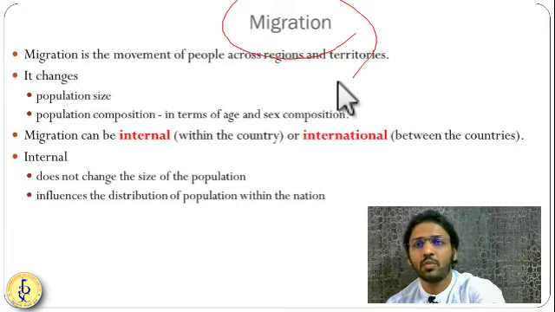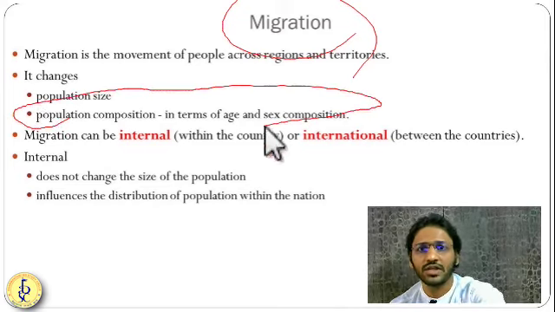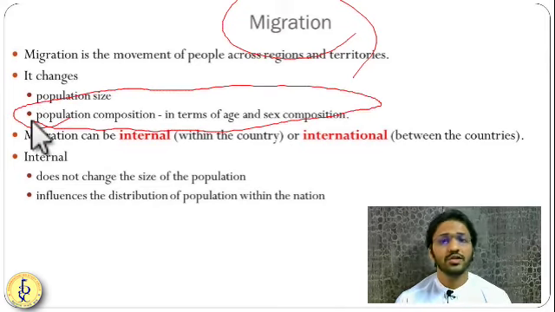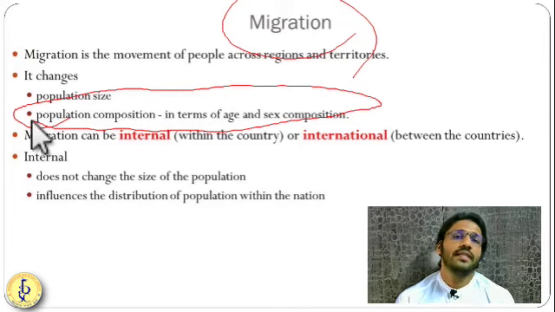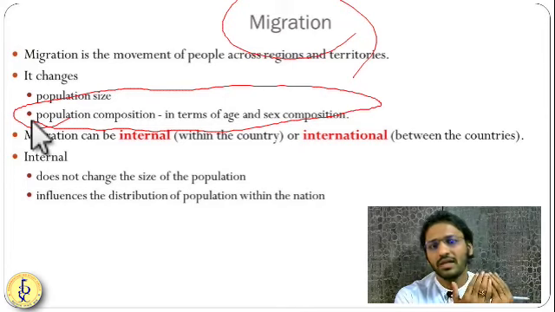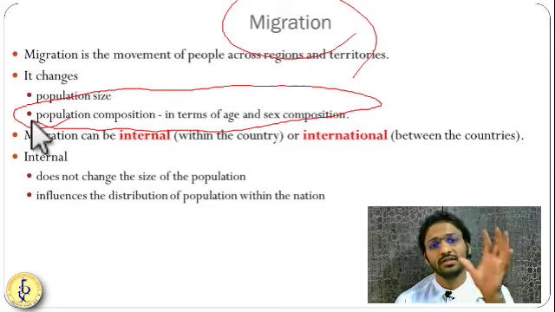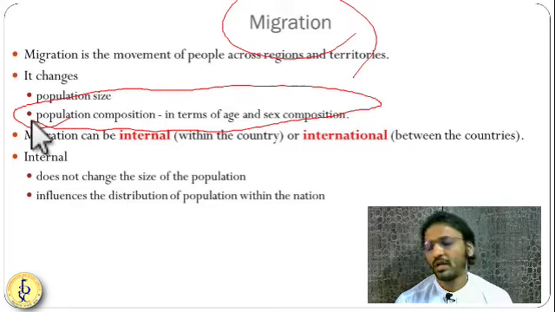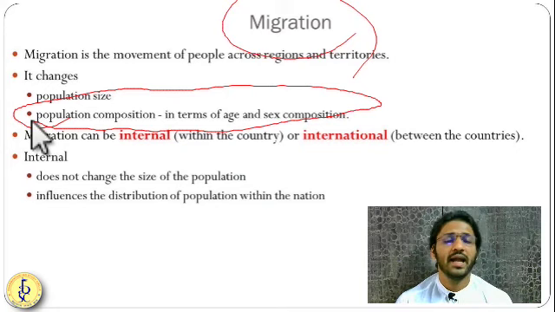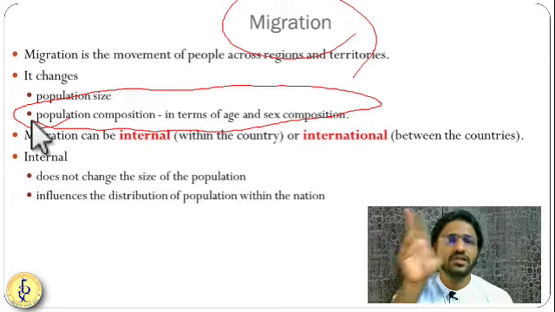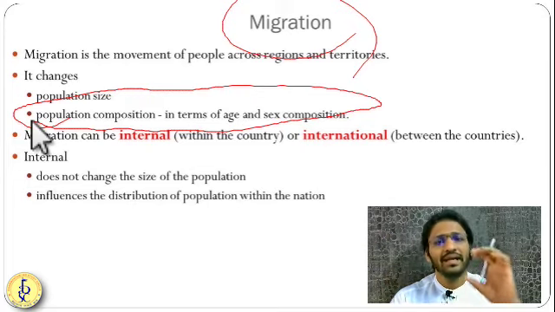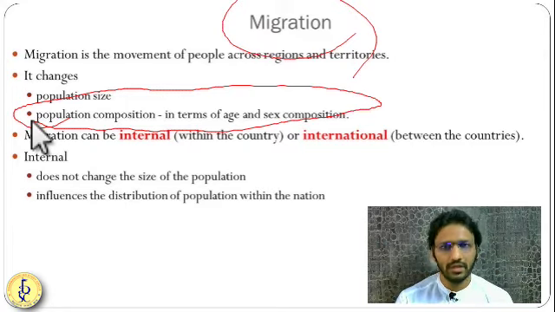So this is very important. It is not just changing the population size, it is changing the sex ratio of the population. When farmers from the rural region migrate to the cities, their wives and children remain behind. So the sex ratio of the village changes. More women and girls are there in the villages compared to men. In this way, migration can cause change in the size of the population and change in the sex ratio. But migration itself is not responsible for the growth in the population.